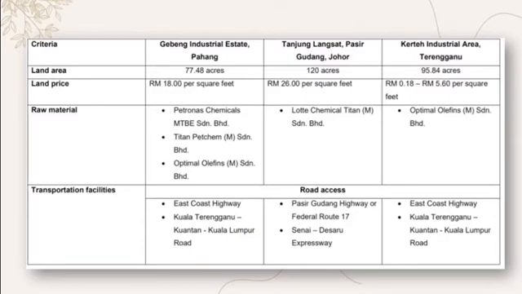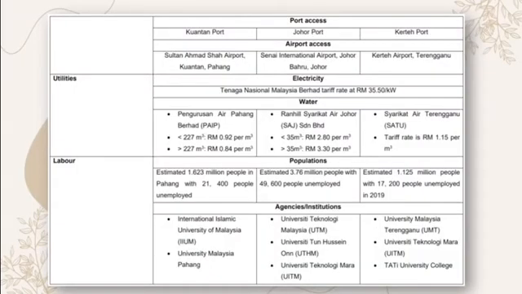And in terms of transport facilities, I think the three of them score equally, which means each of them has access to highway, expressway and roads. Besides the road access, there are also port access and airport access for each of the sites that we chose.